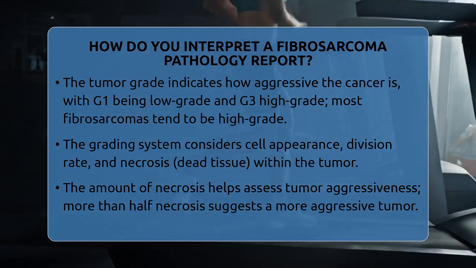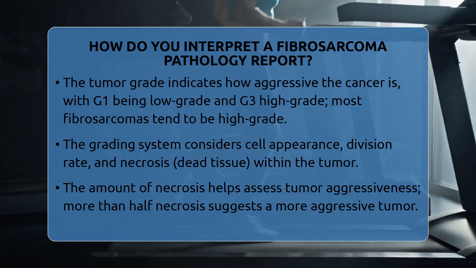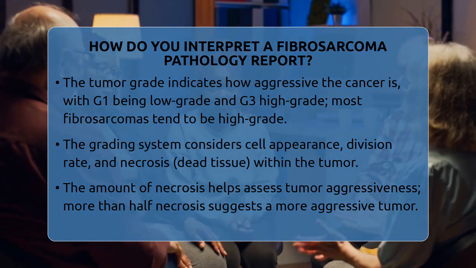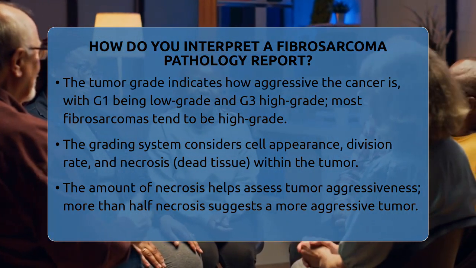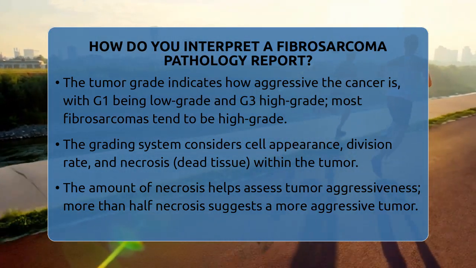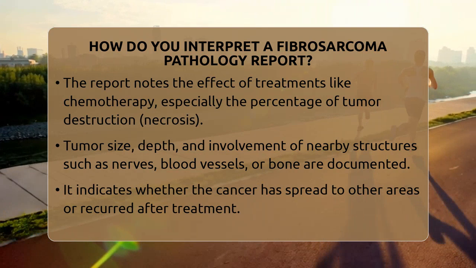These factors are scored and combined to assign a grade. G1 indicates a low-grade tumor, G2 or G3 are high-grade, and GX means the grade cannot be determined. Most fibrosarcomas tend to be high-grade, which means they are more likely to grow quickly and spread.